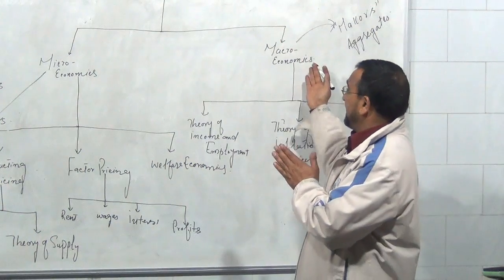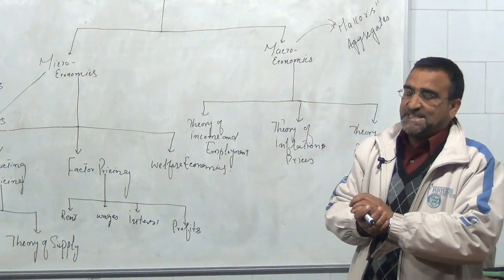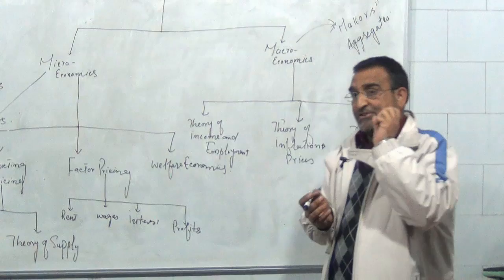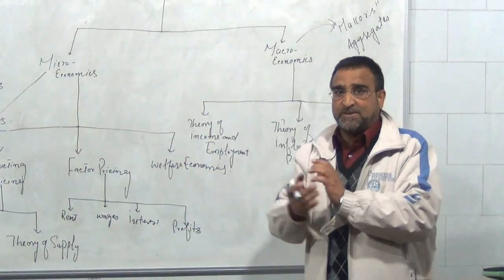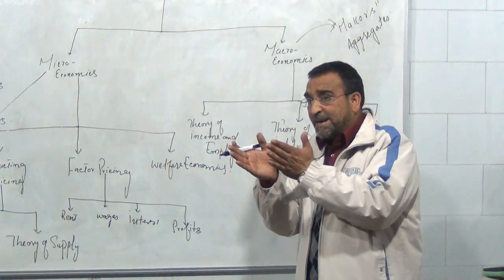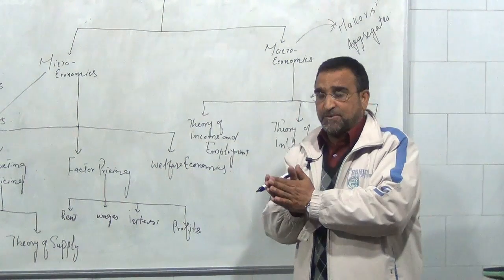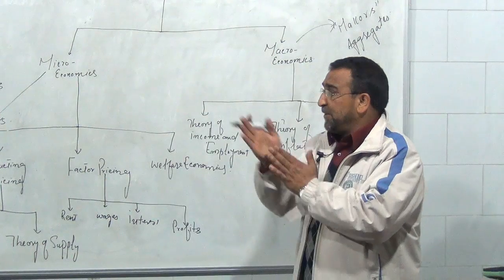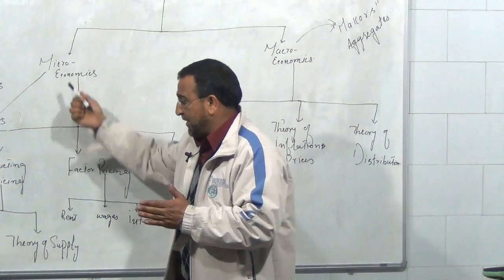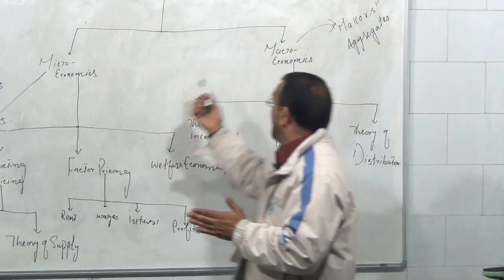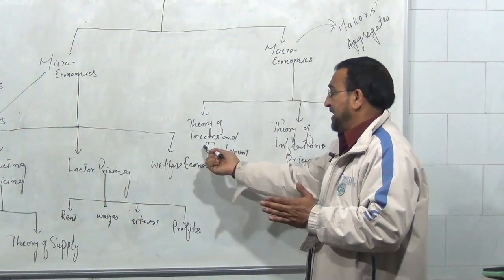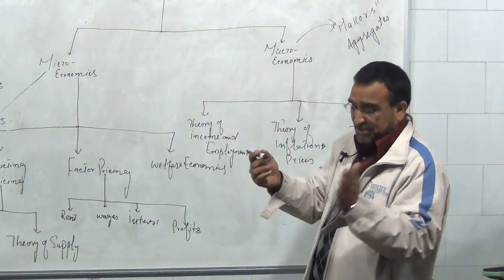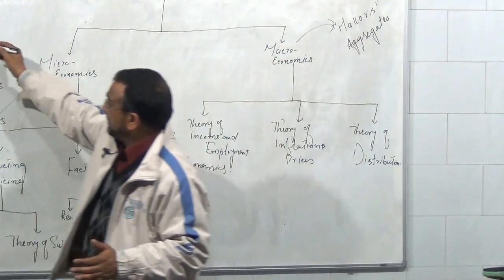On the other hand, macroeconomics determines the economy's equilibrium as a whole. How can we say an economy is in equilibrium? That is the third point. And lastly, examples: in microeconomics, theory of demand and theory of supply, and in macroeconomics, theory of income, theory of inflation, etc.